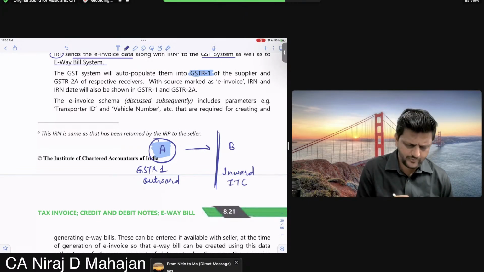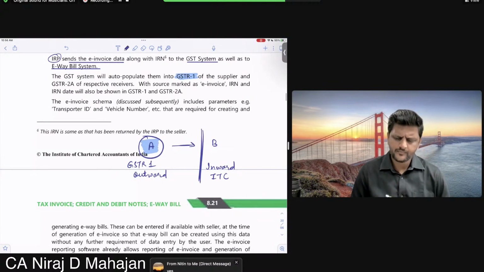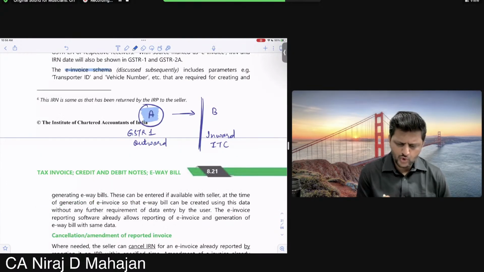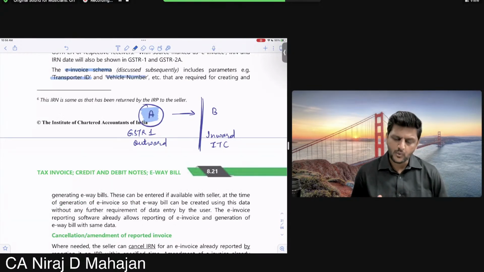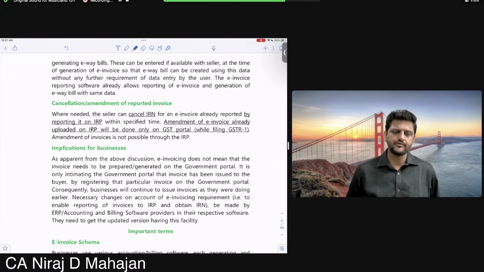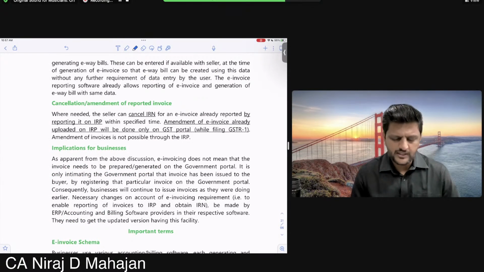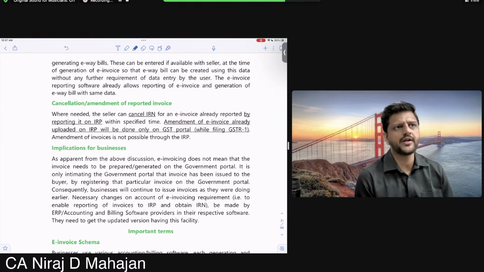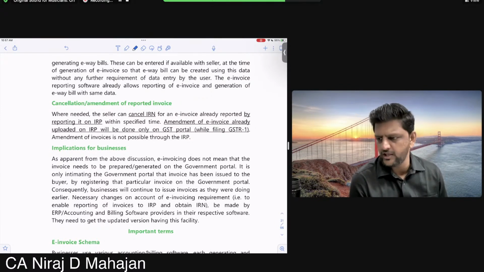What does the e-invoice have? Some details like transporter ID and vehicle number through which you are going to send the goods, which are required for creating an e-way bill. Otherwise, this can be entered if available with the seller at the time of generation of the e-invoice, so that the e-way bill can be created immediately. The e-invoice reporting software already allows reporting of the e-invoice and generation of the e-way bill in the same data. Basically, by filling the same data, you can create the e-invoice as well as the e-way bill immediately.